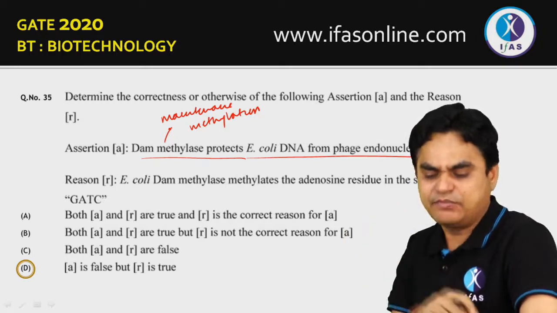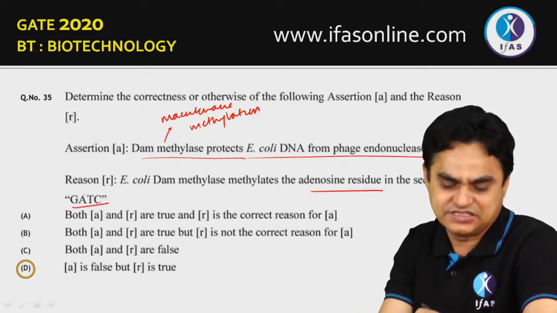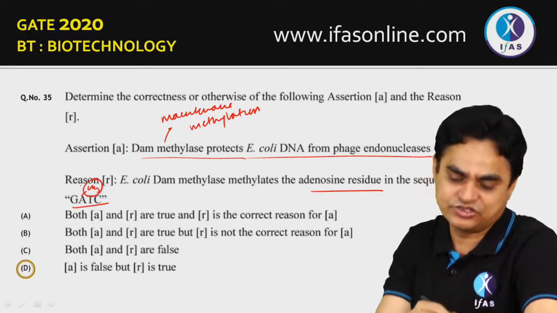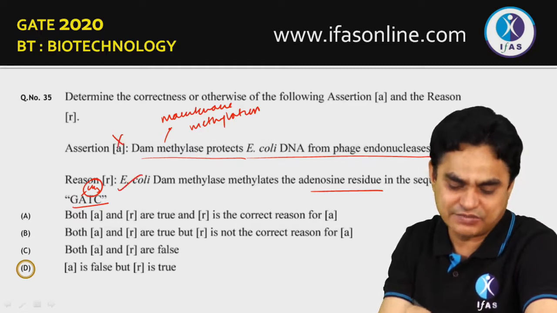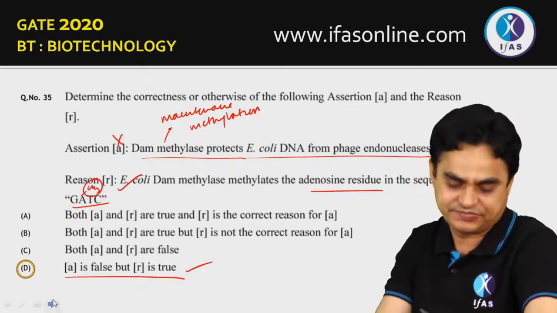E. coli DAM methylase methylates the adenosine residue in the sequence GATC. Yes, that's true. That is, it is being methylated at the adenine residue. So A is false, R must be true. The correct answer is option G.